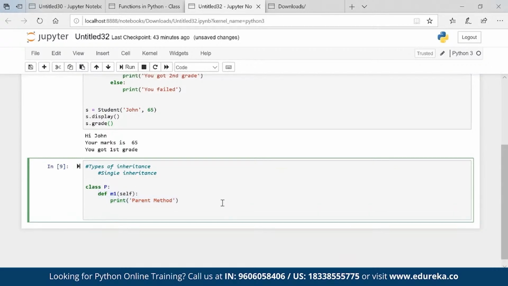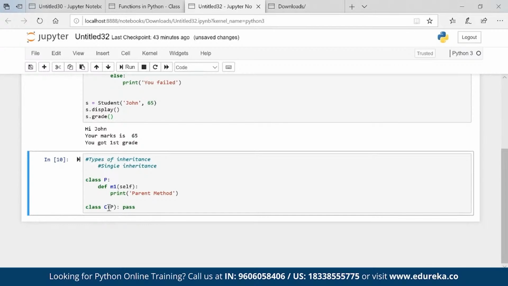Now I have a class C, and I am passing parent property colon pass. Now what is the property of C? C has its own property or not? We don't have any C property, right? C is just a standalone class. I don't have any C as a child, so it doesn't have any property.